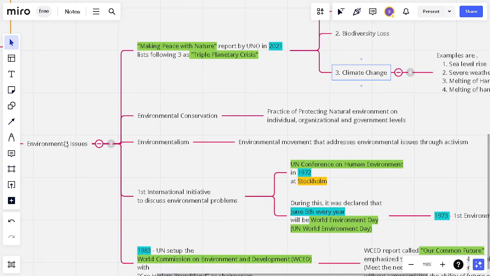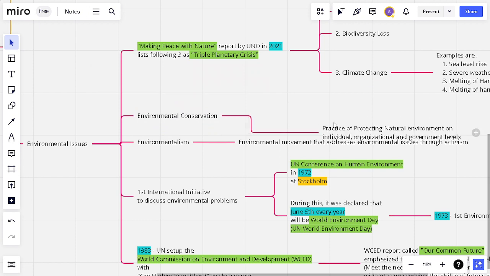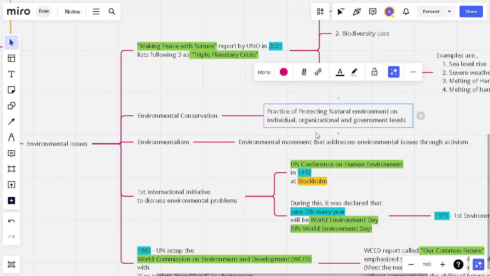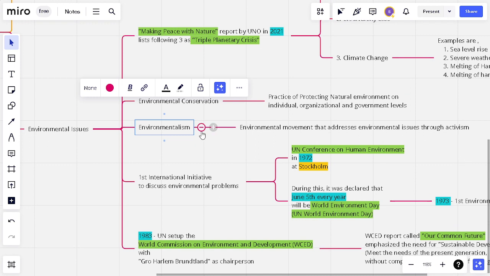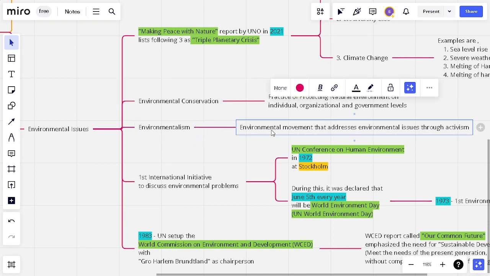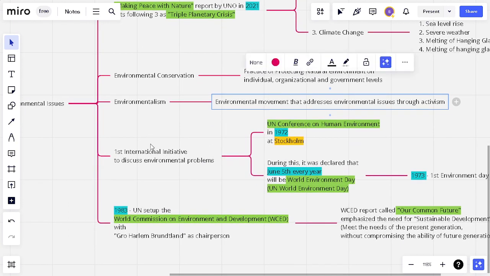In order to overcome these environmental issues, we need environmental conservation, which is basically protecting the environment at individual, organization and government levels. So individuals have to take care, big organizations need to protect the environment, and also government. And what is environmentalism? Environmentalism is the environmental movement that addresses environmental issues through activism. So this is called environmentalism.